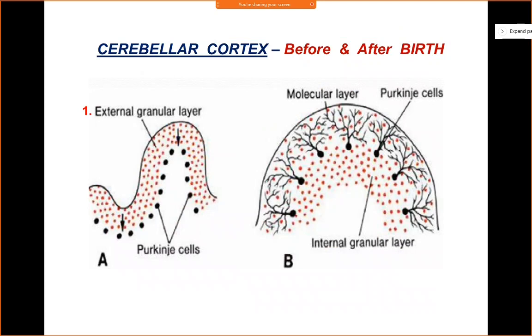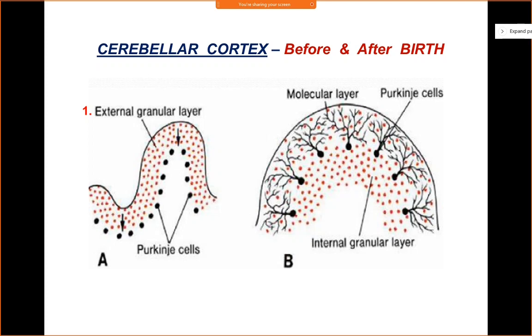So this is how your cerebellar cortex will look before birth and after birth. Please remember, your external granular layer is a thick layer present on the surface of the cerebellum. It is derived by proliferation of cells from the neuroepithelial layer. The cells of the external granular layer will divide rapidly and give rise to special cells called granule cells. These granule cells will migrate inward, as you can see, the arrow is pointing downward, and will form a layer below the Purkinje cells. This layer is now known as the internal granular layer. I hope it is clear.